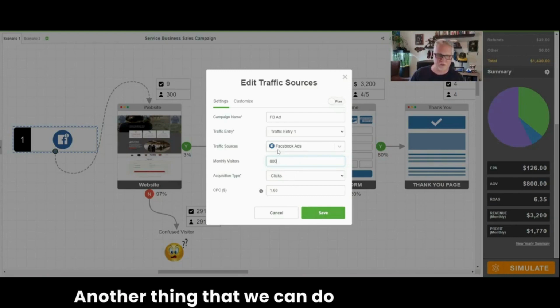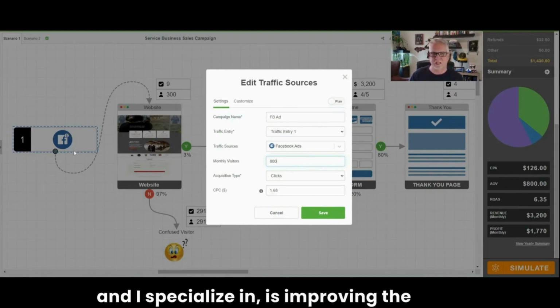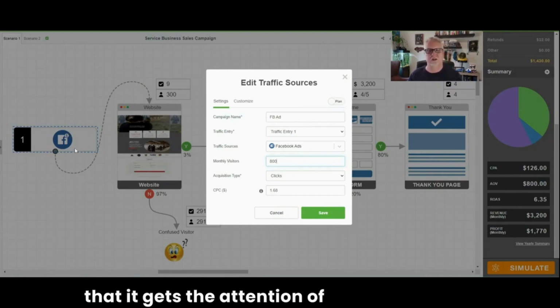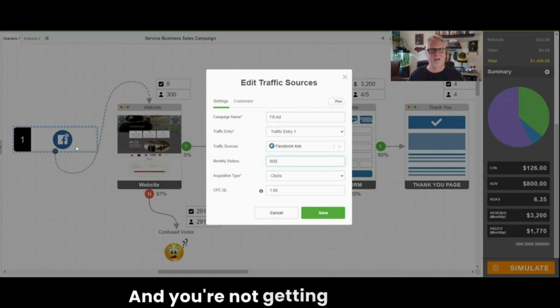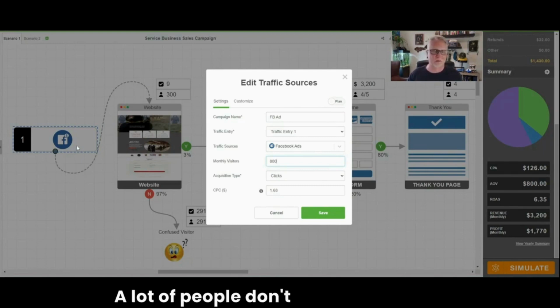Another thing that we can do here to get more monthly visitors is we can improve the message. We can improve the ad. So don't forget about that. And that's one of the things that my team and I specialize in, is improving the ad so that it gets the attention of the right people. And you're not getting clicks from people who aren't the right customers. That costs you money. A lot of people don't think about that. But we can improve the message and we can spend more money.